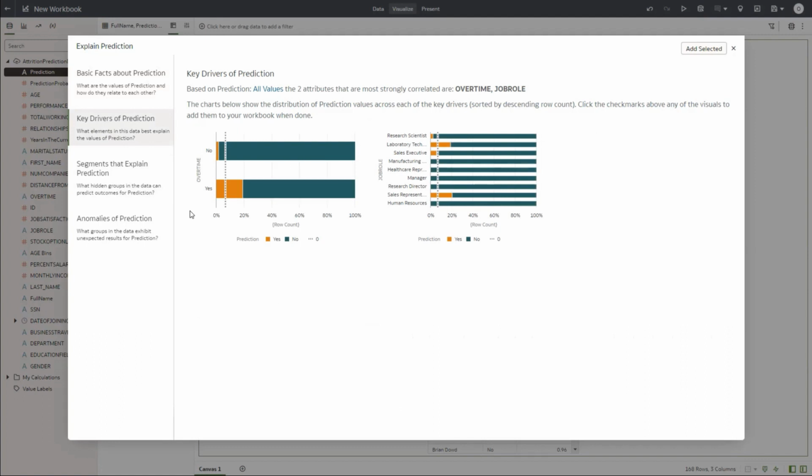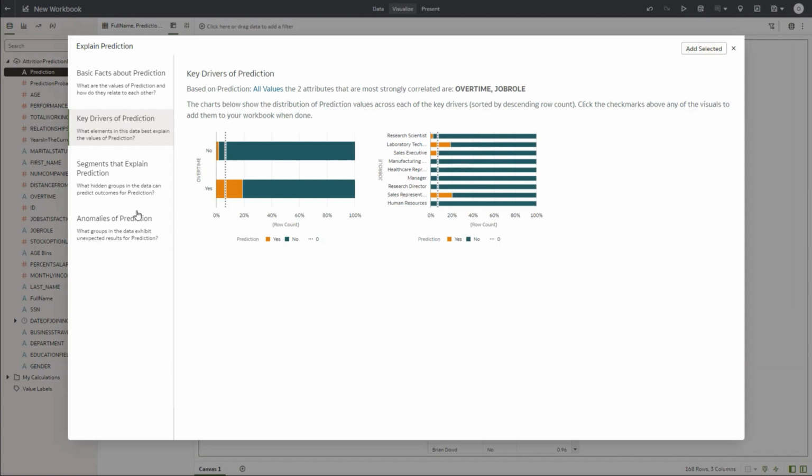So for example, people who were made to work overtime are more likely to leave the company as against the ones who did not have overtime. And similarly, the sales and laboratory technicians are more likely to leave, right? So this way, depending upon what model and what data was used, a whole lot of predictions could come in, right?